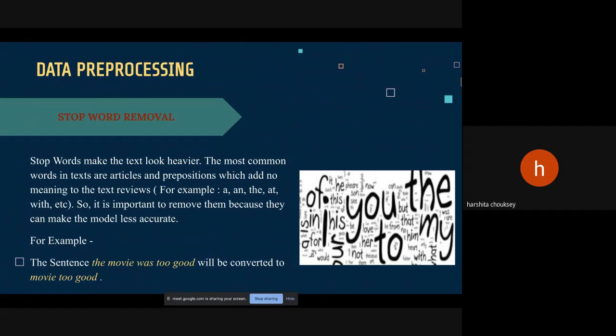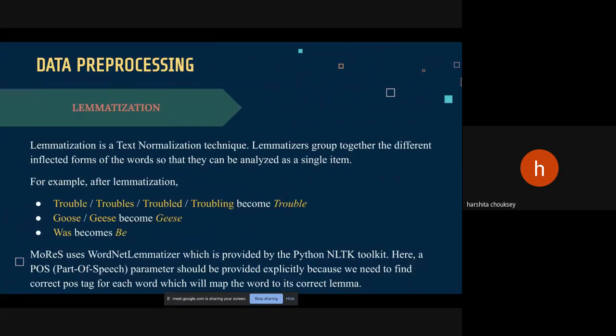For stop word removal, we took the list of stop words from the NLTK toolkit, but this list also includes negative words like no and not, which should not be removed from the reviews. For example, "the movie was not bad" will be classified as positive instead of being classified as neutral or somewhat negative. So it's important to remove these from the stop word list.